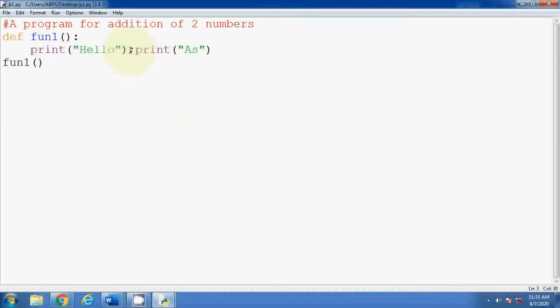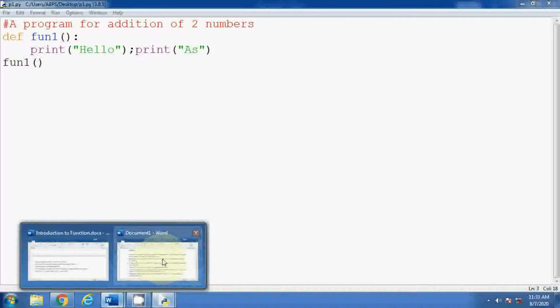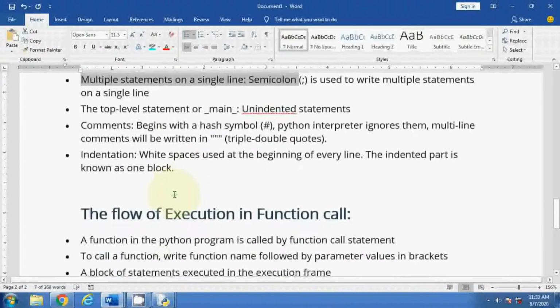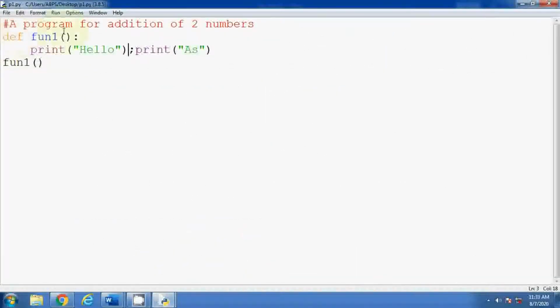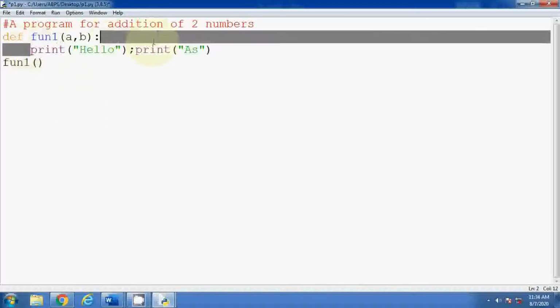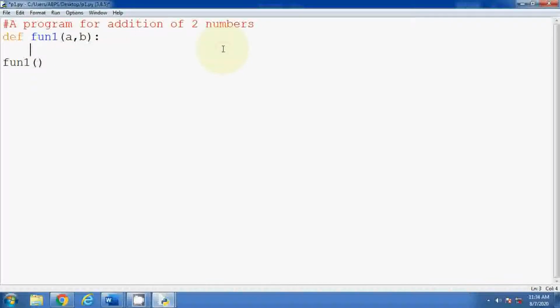for joining multiple lines. Okay, so now let me move to the next point, that is the flow of execution in function call. Let me write a proper program here, addition of two numbers only. Here I am writing A and B. I need two numbers that will be written here, the addition of these two numbers. So A plus B will be written, and here I want to make the addition of 5 and 8.